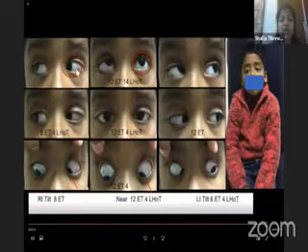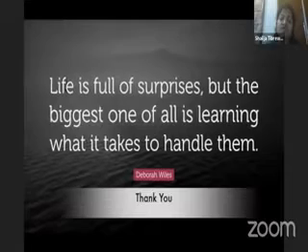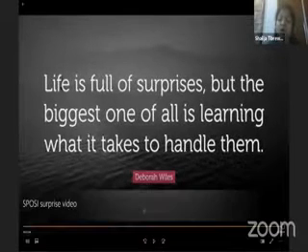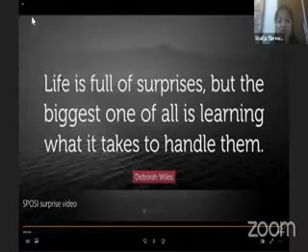But yes, elevation limitation is there. This is just 3 to 4 weeks post-op, and I'm expecting it to improve a little bit. So the patient was happy. This case taught me that life is full of surprises, but the biggest lesson is learning what it takes to handle them. So thank you all for your patient listening.